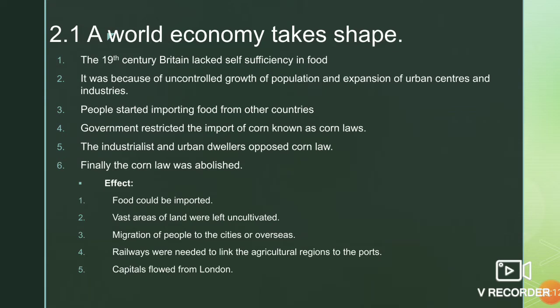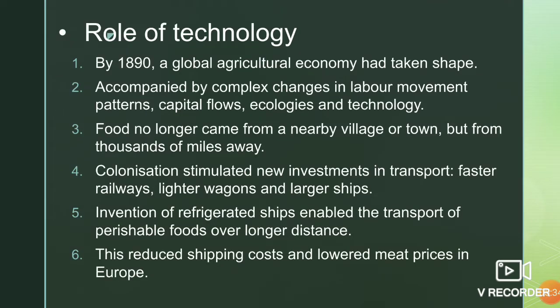Second, vast areas of lands were left uncultivated because local farmers could not compete with the imported cheap rate food grain. Migration of people to the cities or overseas. Railways were therefore needed to link the agricultural regions to connect the ports. Capitals flowed from cities like London.